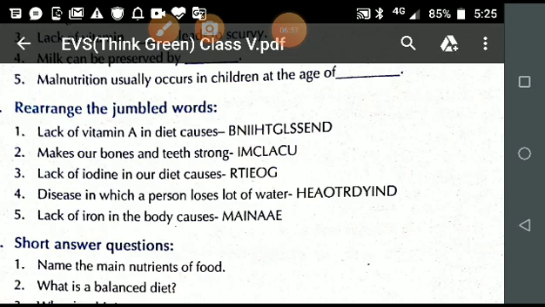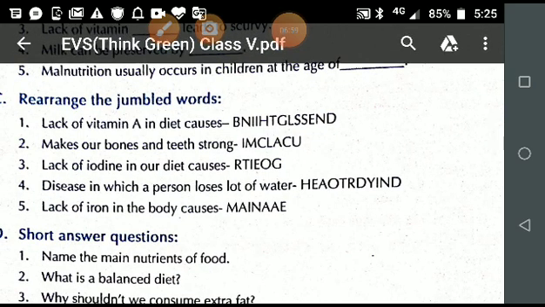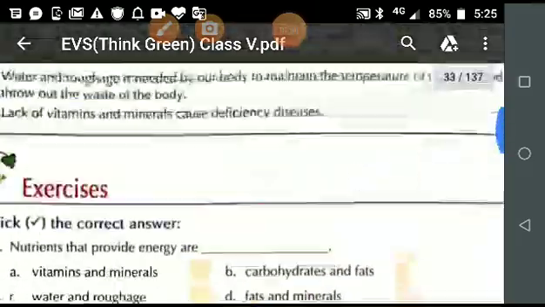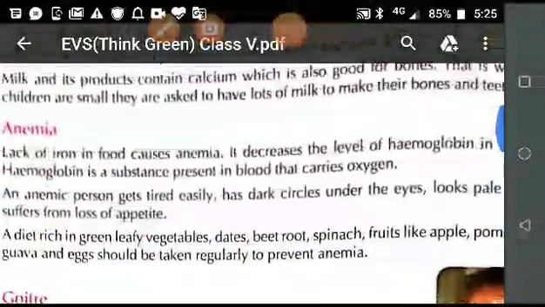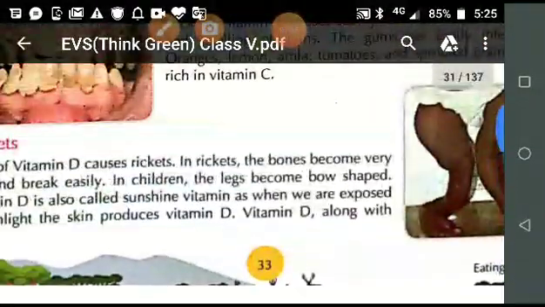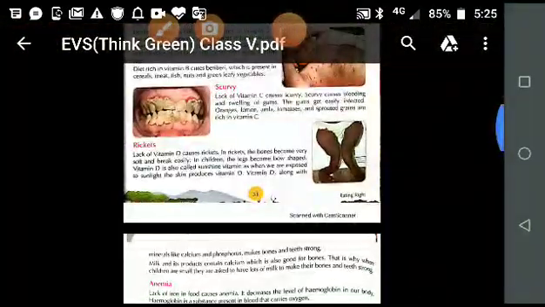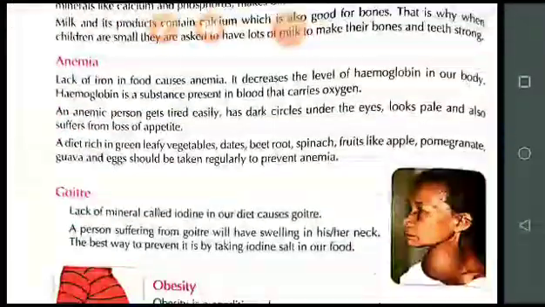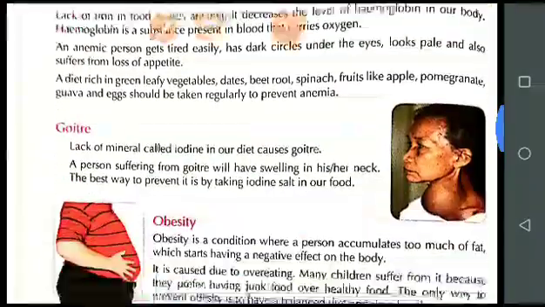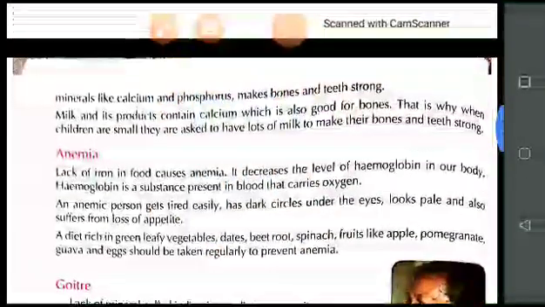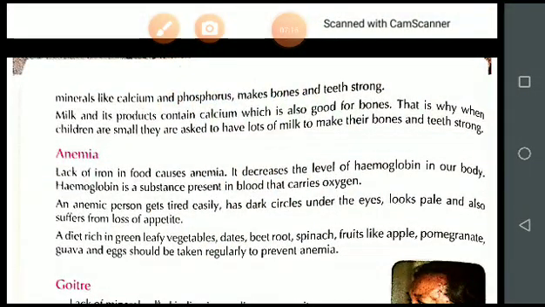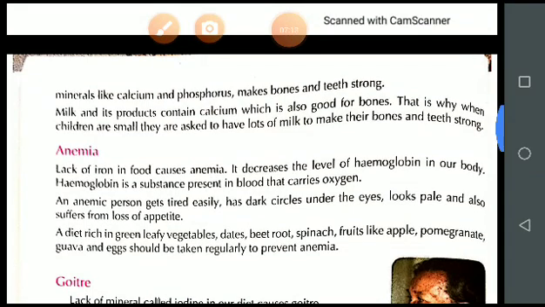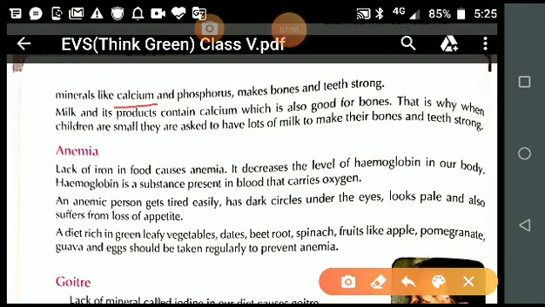We are solving question number 2, and we recapitulate it from when I taught you the chapter. See, minerals like calcium make bones and teeth strong. So what is the answer? Calcium.